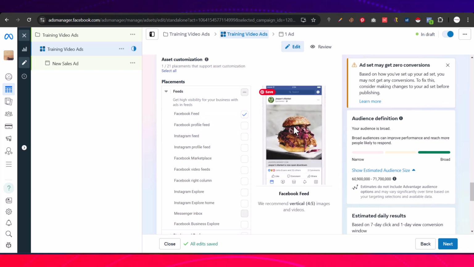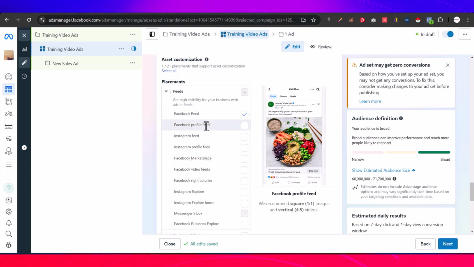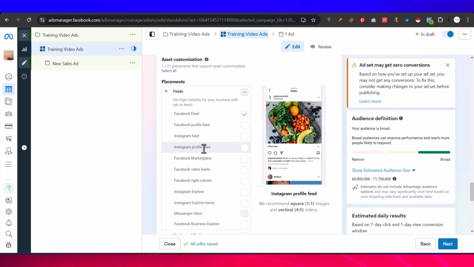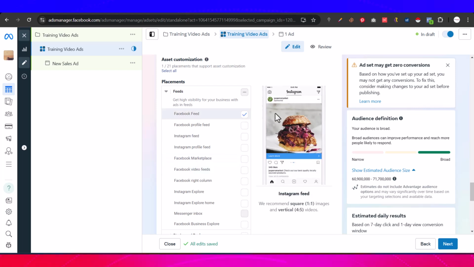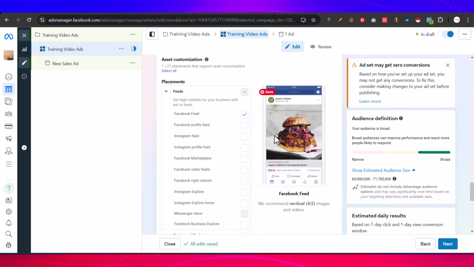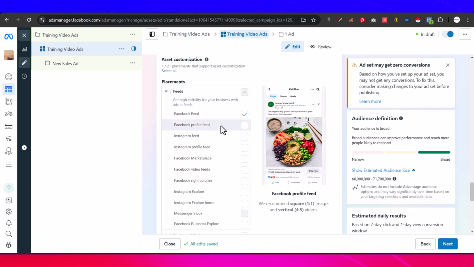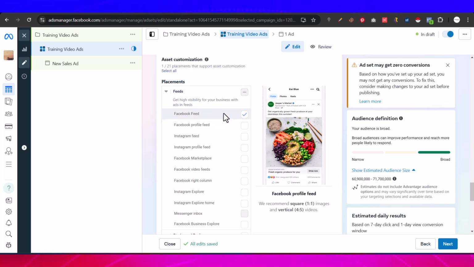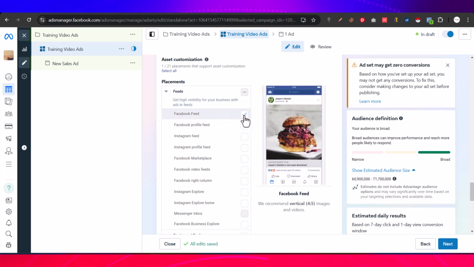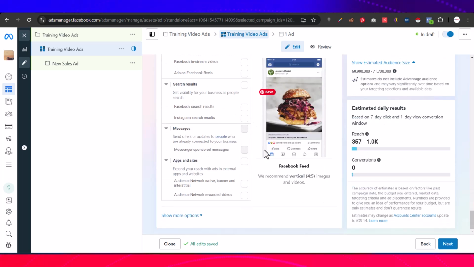For this Facebook feed now it is 4:5. You see the random images. So if you come to this, you see that 4 by 5. But by the time you come to this place, you see that the size of the image has changed. That simply means you have to be creating different creatives if you want to do different placements. So, like I said, just do what I asked you to do. We have 21 placements on Facebook. All you want to do is just to use one of them, which is Facebook feed. And by the time you are done with that, we are done with this place.